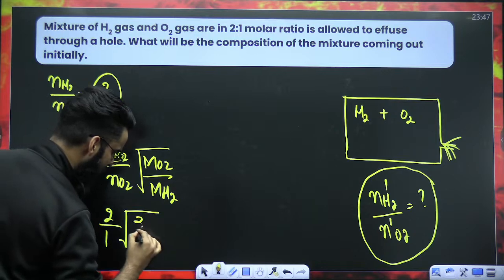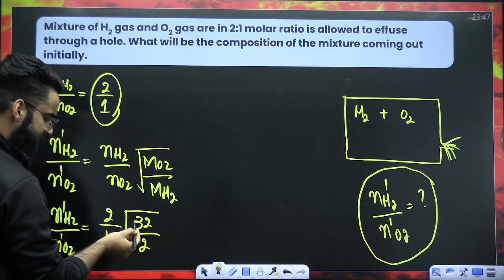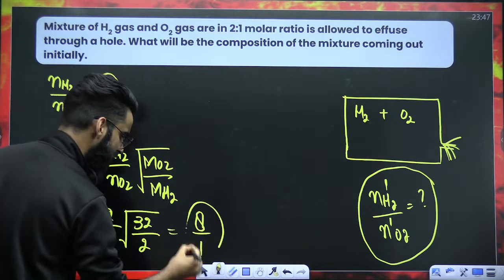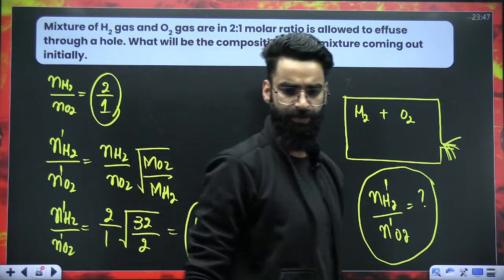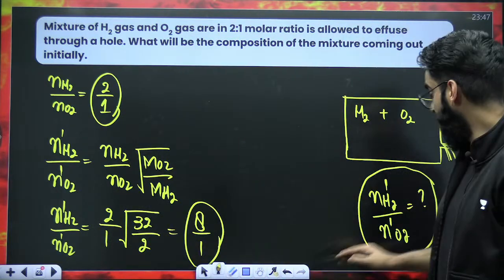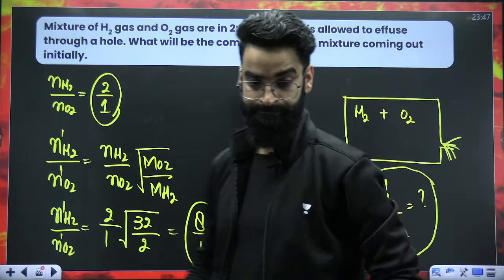Under root of. Molar mass of O2 is 32 grams per mole. Molar mass of H2 is 2. So 2, 1, 2, 16. Root of 16 is 4. 4 2s are 8. So the result comes out to be 8:1. That's the answer of the question. 8:1. This is the molar ratio of the mixture which is coming out from the container initially, my dear students.